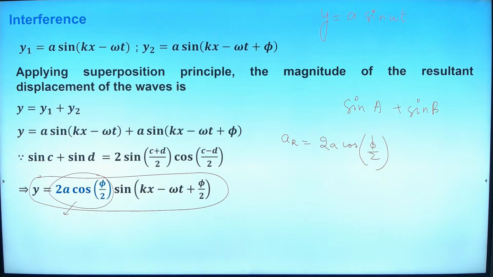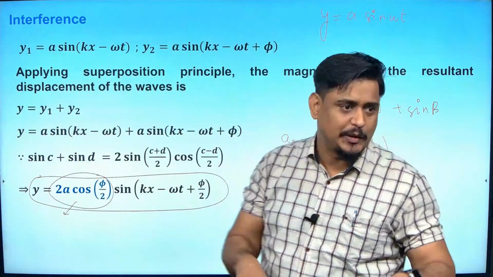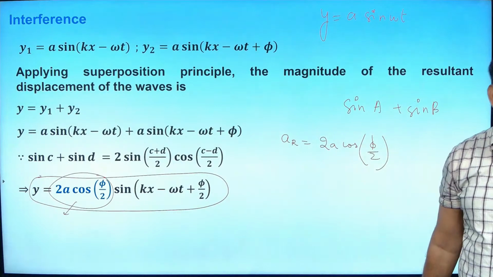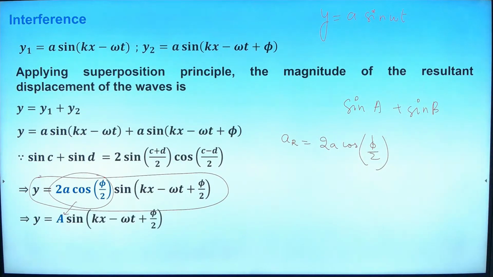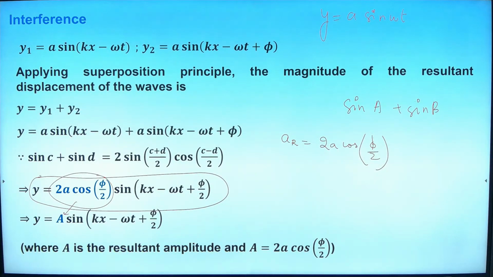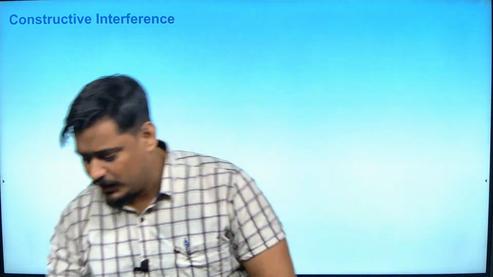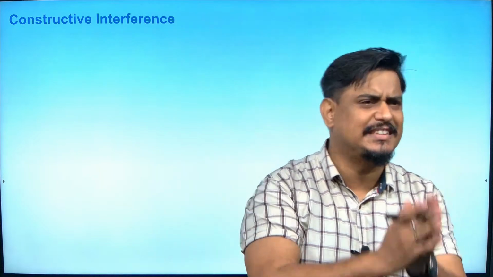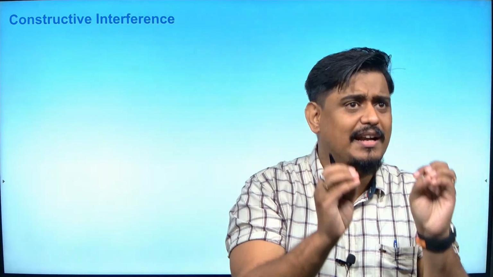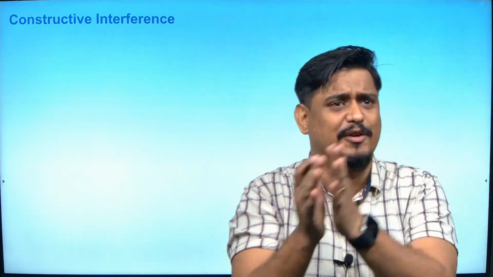Exactly. In this superposition equation, the amplitude is 2a into cos phi by 2. Clear? Okay. Now, the same thing they have mentioned here. This is the topic which is going to repeat in 12th. Same topic. There also we will write constructive interference, destructive interference.